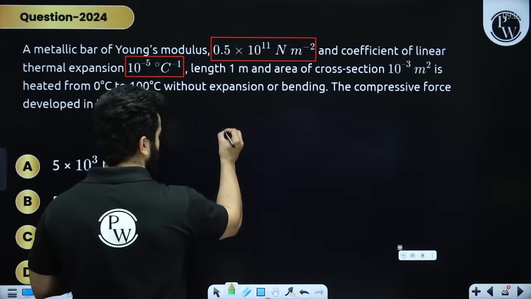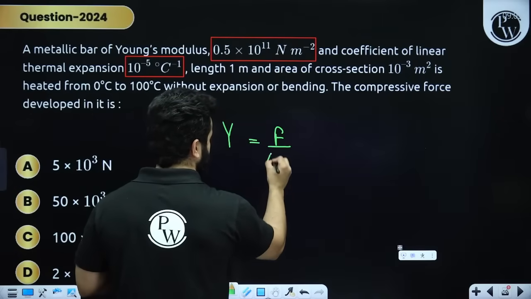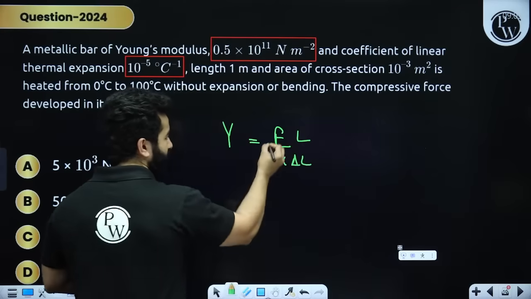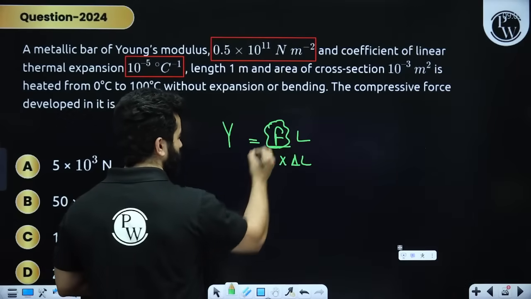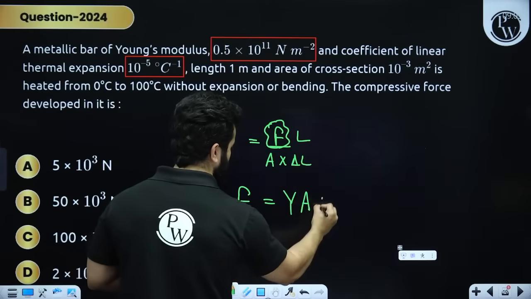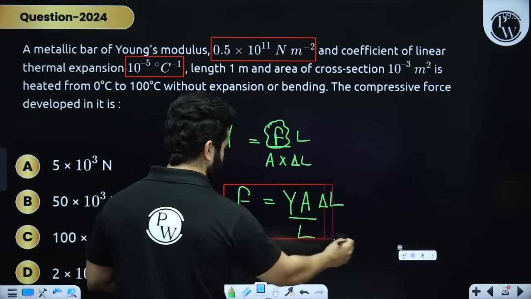Everyone knows these formulas. It is a revision for you. Young's modulus is written as force divided by area times change in length upon original length, right? That means if you want to find out force, you can write down F equals Y into A into delta L divided by original length L.